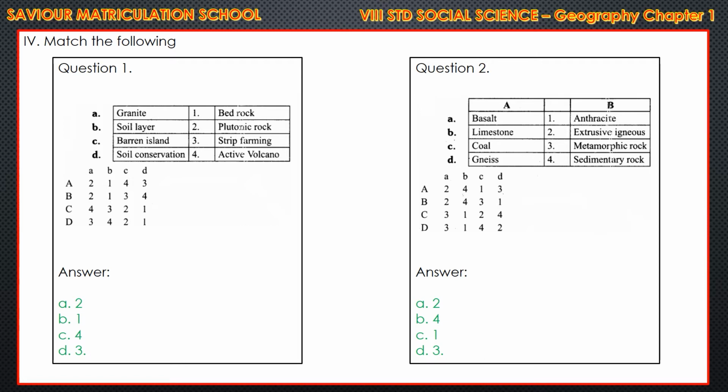Basalt, limestone, coal, gneiss. And another side, anthracite, extrusive igneous, metamorphic rock, sedimentary rock. A, basalt. For that the answer is extrusive igneous. B, limestone. For that the answer is sedimentary rock. C, coal. The answer is anthracite. And D, gneiss. The answer is metamorphic rock.